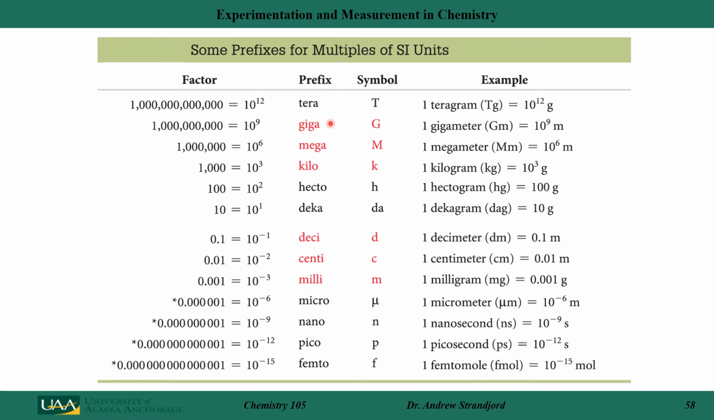A lot of them that we're going to use this semester are going to be kilo. We're going to use centi, milli, and micro. Those are the big ones that we're going to be using. You need to understand that micro is a 10 to the minus 6 conversion factor. Milli is a 10 to the minus 3 conversion factor. Centi is 10 to the minus 2. And kilo is a 10 to the positive 3 factor.